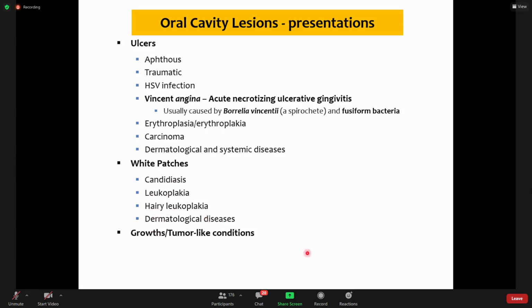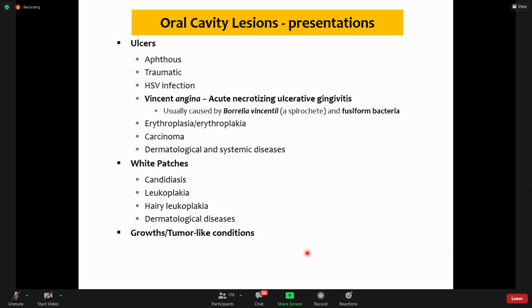Now, growths or tumor-like conditions are actually not true growths. They are not neoplasms. They are called growths because they appear as masses. But to differentiate them from neoplastic growths, we call them tumor-like conditions, or we call them reactive growths.